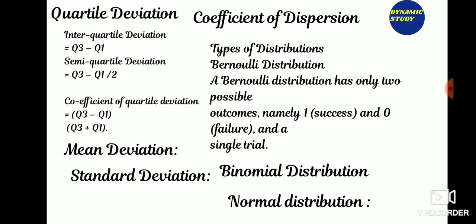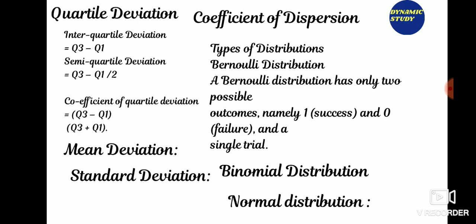Now quartile deviation. Quartile deviation takes into account only the value of the upper quartile Q3 and the lower quartile Q1. Quartile deviation is also called interquartile range. Interquartile range is the difference between the upper quartile and lower quartile. Quartile deviation is half of the interquartile range. It can be obtained as Q3 minus Q1, or semi-quartile deviation as (Q3 minus Q1) by 2.